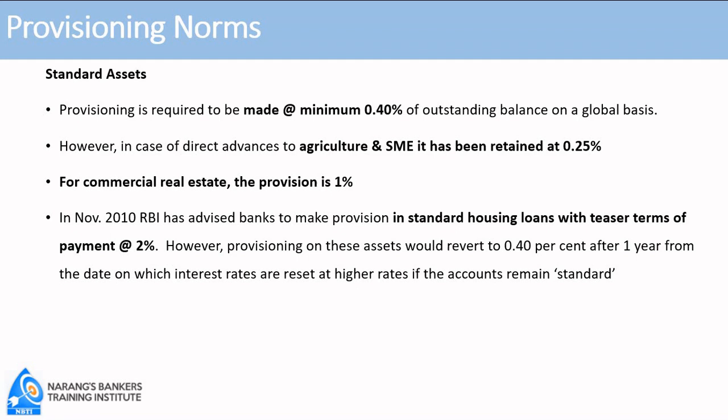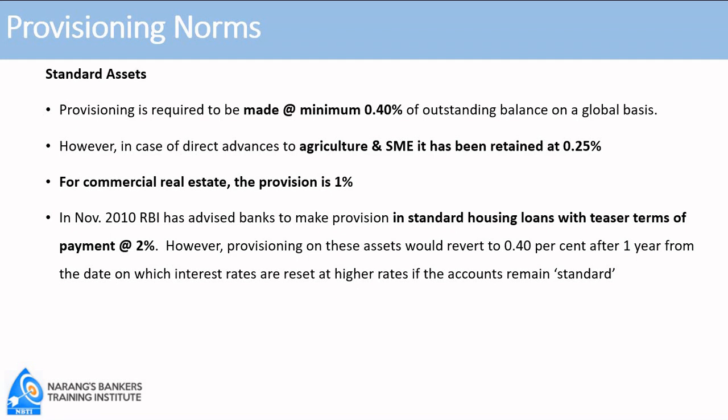For commercial real estate, loans for purchase of shops or loans to property dealers, loans to builders for building commercial real estate, the rate of provision is 1%. In 2010, RBI said that in case of housing loans granted on teaser terms, the rate of provision will be 2%. Now, one can just remember it, but it would be better for us if we understand what teaser terms are.